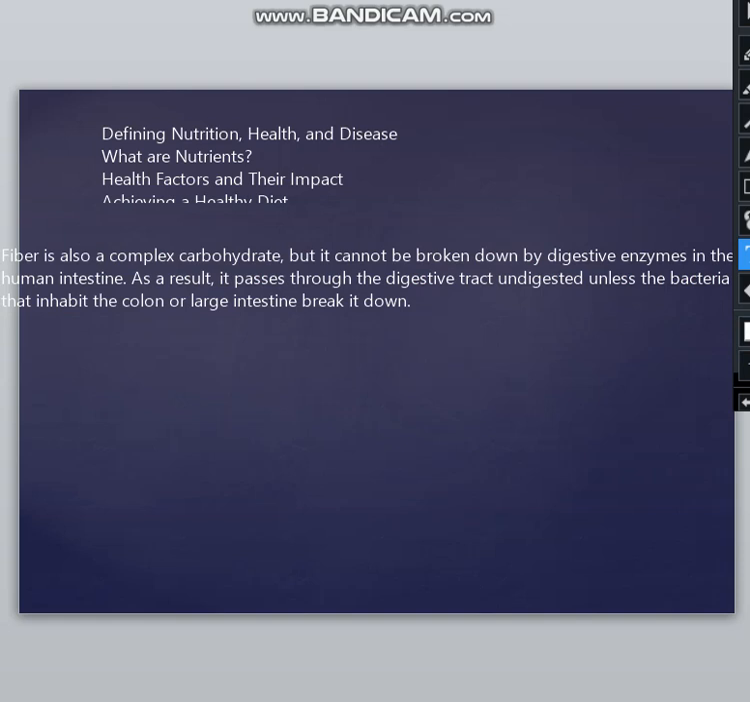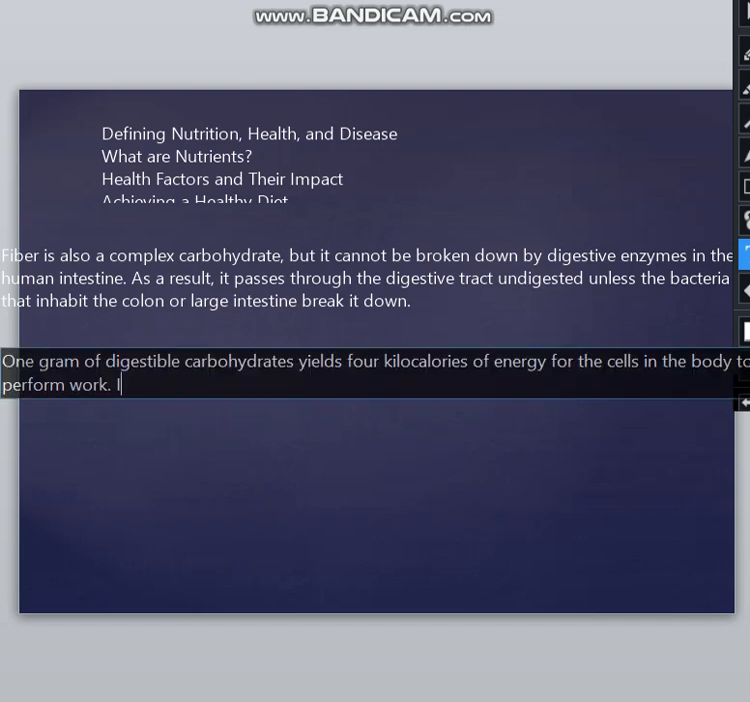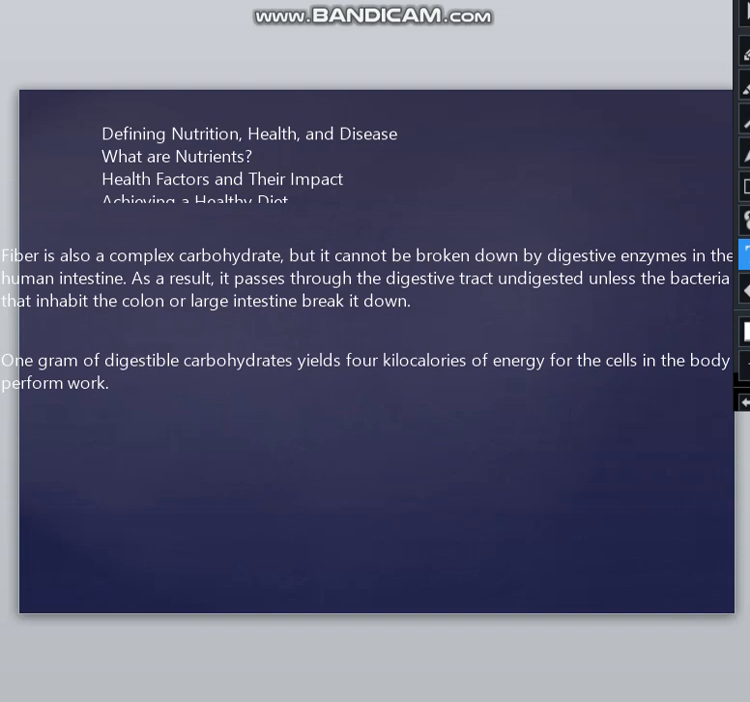Now, another thing that you should know about carbohydrates is that 1 gram of digestible carbohydrate would yield 4 kilocalories for the cells in the body to perform work. I'm going to put it down here. And what else do carbohydrates do? Carbohydrates are also essential for proper functioning of the nervous system, the heart, and the kidneys.